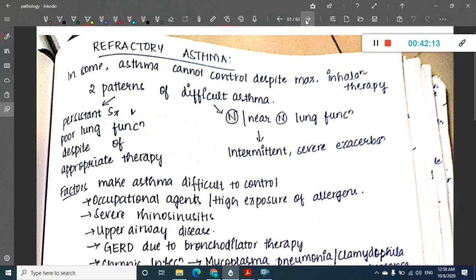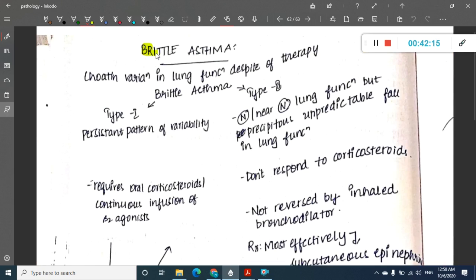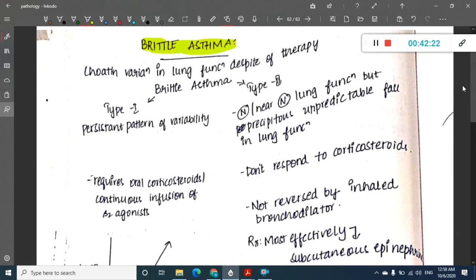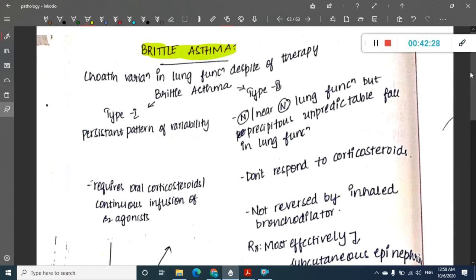Okay, then there is something called brittle asthma. What is this brittle asthma? It is actually of two types. Brittle asthma is also called refractory asthma. Here, even after administration of drugs, there can be sudden deterioration. There is sudden variation in lung function, that is brittle asthma.